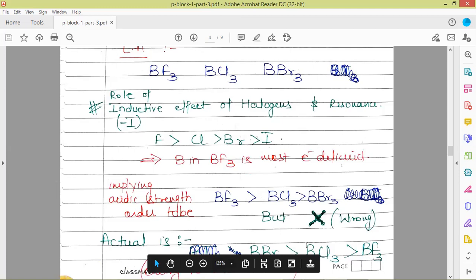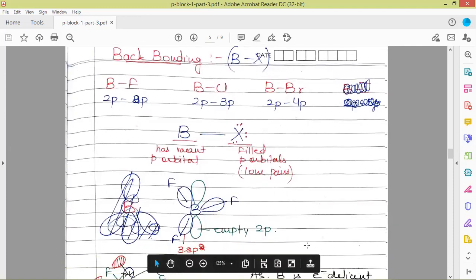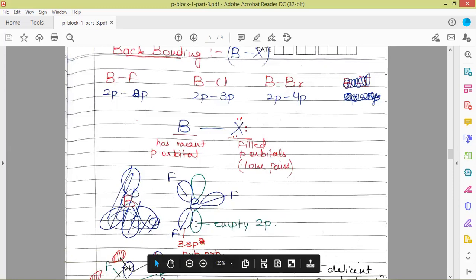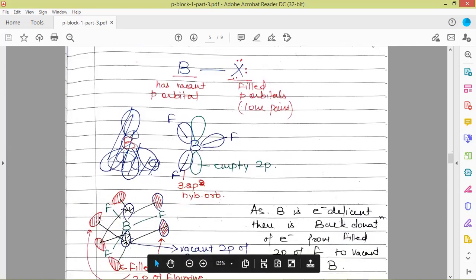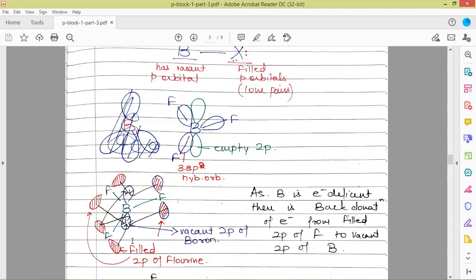The reason for this is the presence of the vacant 2p orbital. Due to it, there is a back donation of electrons from the halogen atom to boron, as halogen atoms have filled 2p orbitals. They have lone pairs, so there is a back donation of electrons from the halogens to the boron atom. This is the empty 2p orbital which has been shown in green color. Here these are the three sp2 hybridized orbitals which have been bonded in the BF3 molecule. Here we have shown the filled 2p orbitals of fluorine, and this is the vacant 2p orbital of boron. This is how back donation takes place, and due to this back donation there is partial double bond character in the BF bond.